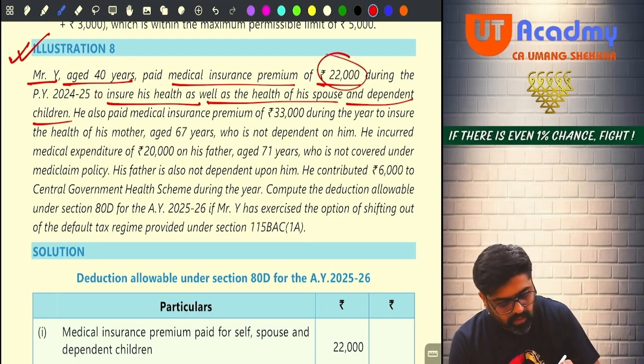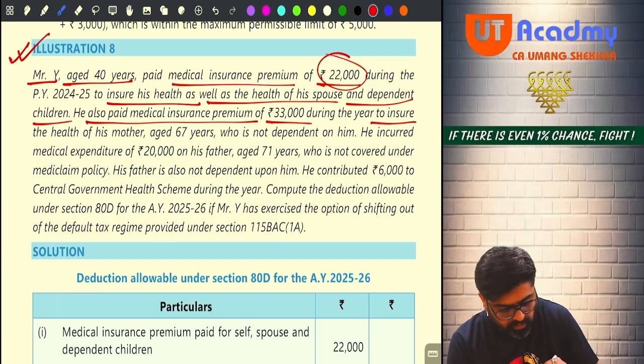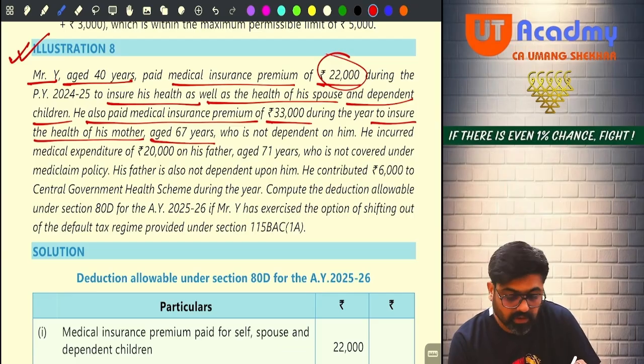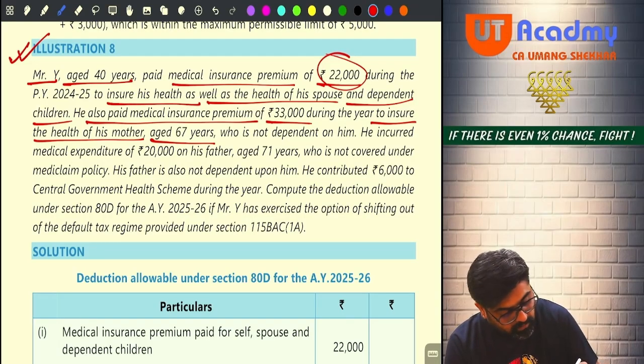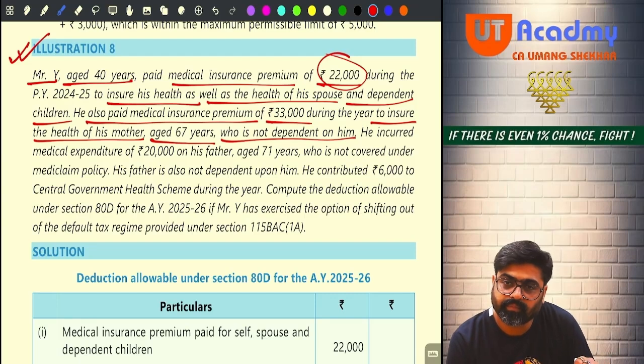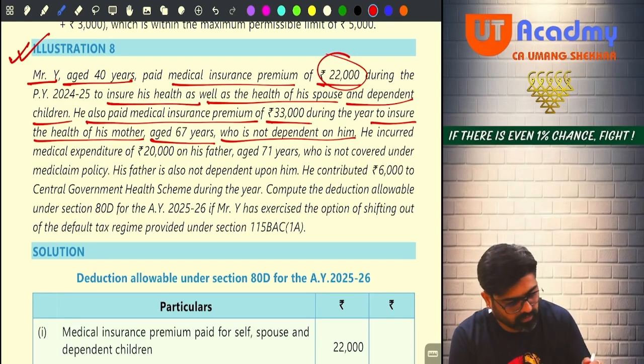Okay. Also paid medical insurance premium of 33,000 to ensure the health of his mother, 67 years. Mother is a senior citizen. For mother also he has paid mediclaim of 33. But mother is not dependent on him. So what? Mother may or may not be dependent. No problem. This 33,000 will qualify.